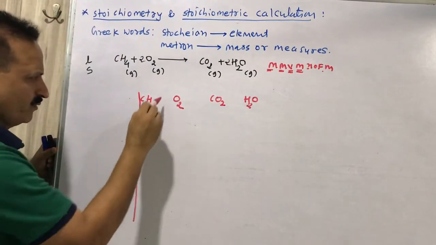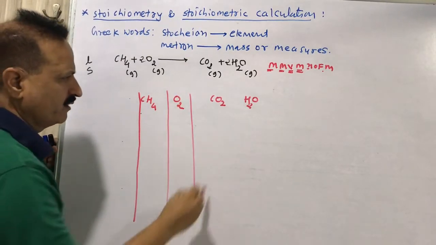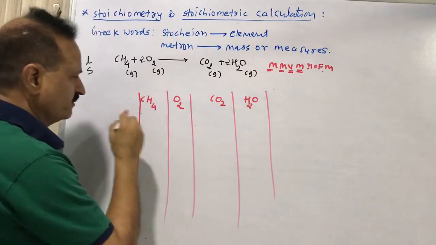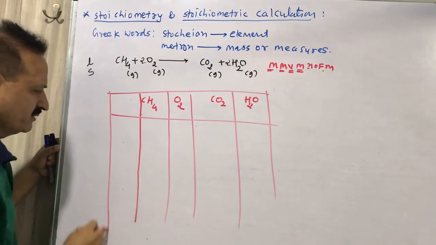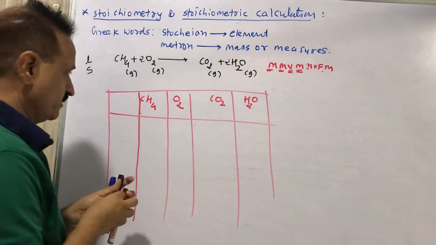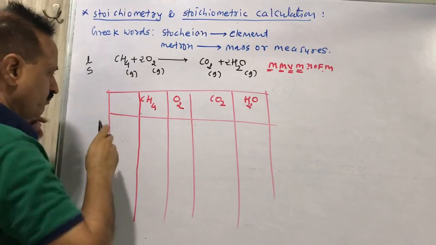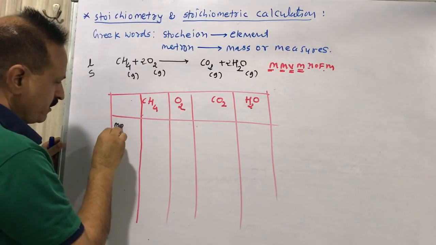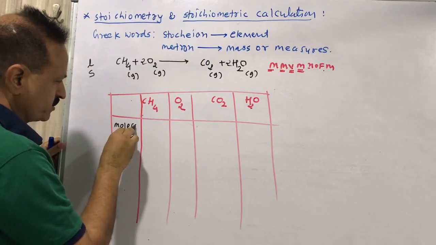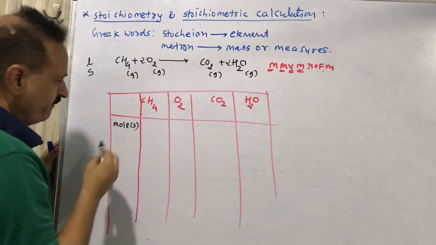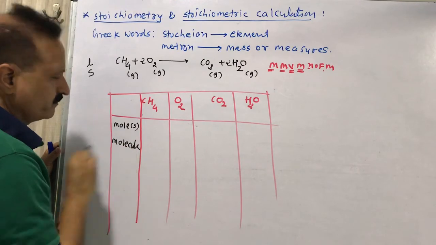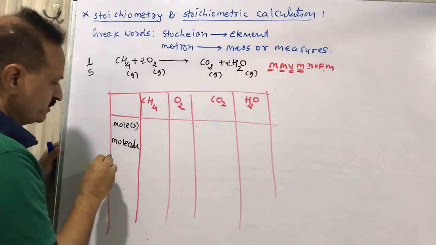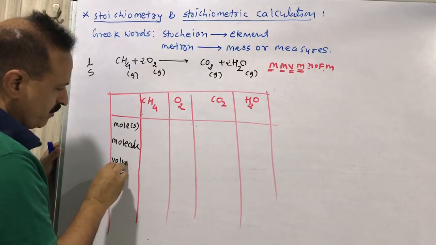Now we have the information which is obtained from this equation. So what does M mean? Mole or moles. What does the other M mean? Molecule. V means volume.